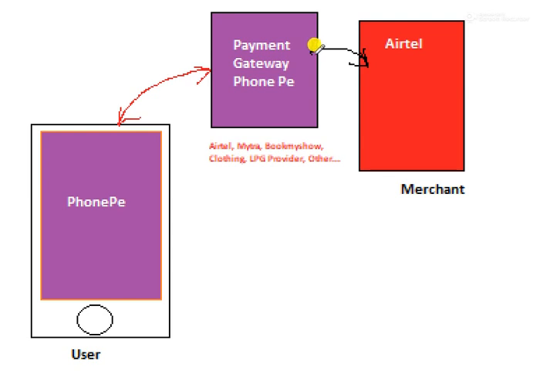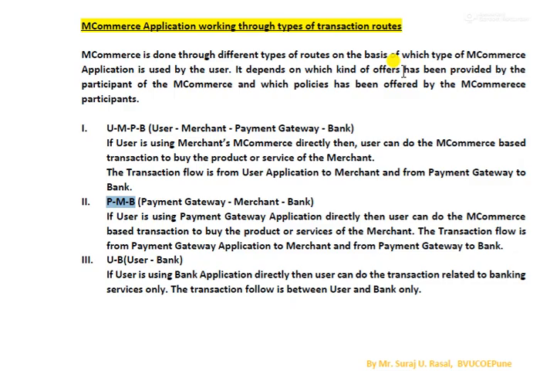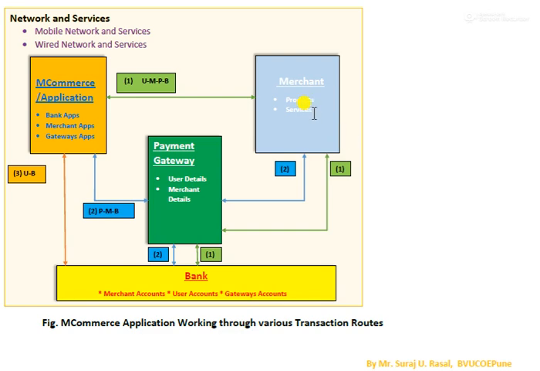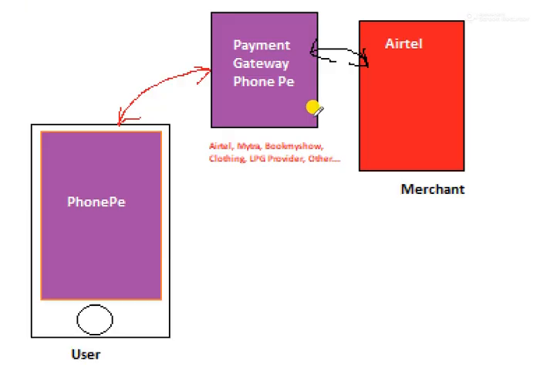This example I had considered in the previous session. As we already saw, this merchant includes a set of products and services.